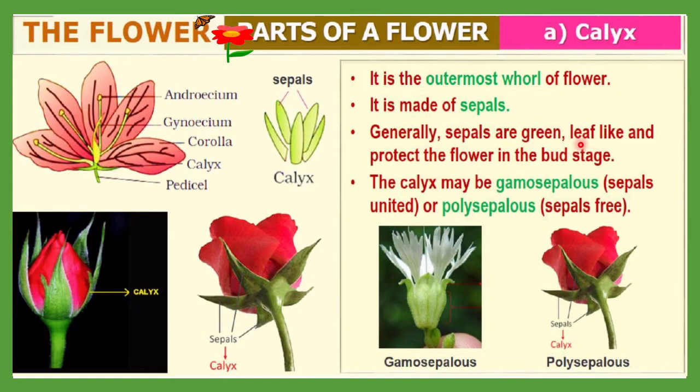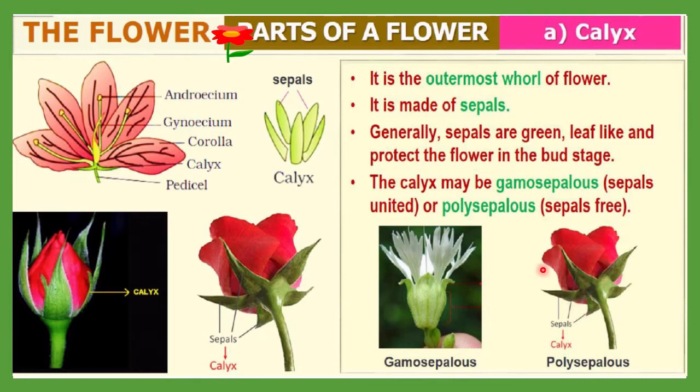It will look like a leaf, okay, and protect the flower in the bud stage. Whenever this flower is in the bud stage, at that time it will protect it. The calyx may be gamosepalous, or sepals united, you can say. You can see these all sepals are joined with the margin. This is joined with the margin, and such a calyx is called gamosepalous. And next is polysepalous, where sepals are free. These are not joined with the margins, and that's why they are free.